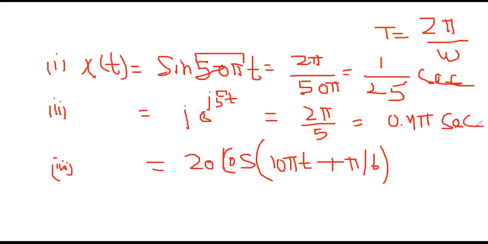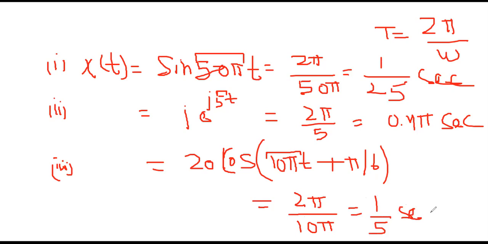In short, we can say that we just have to see the value of omega and divide 2 pi by it. Okay, and we will get the fundamental time period. Now, for this signal, the fundamental time period is nothing but 2 pi upon 10 pi, right? Because omega here is 10 pi. So we can say that it is nothing but 1 by 5 seconds.